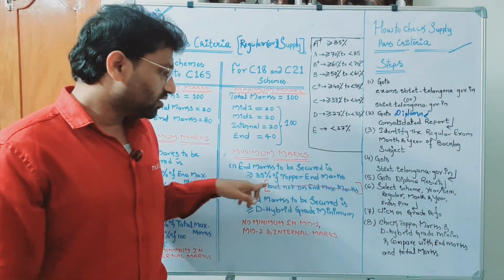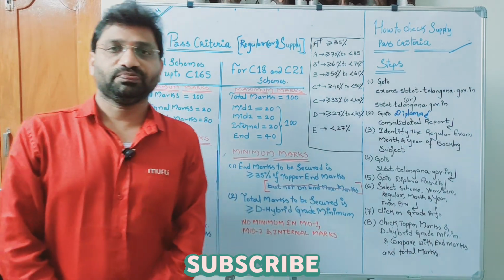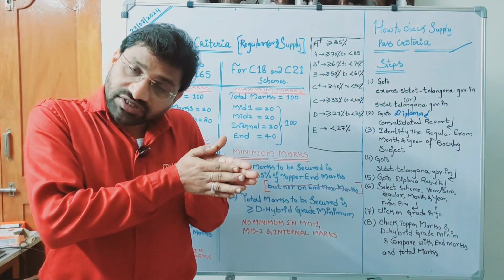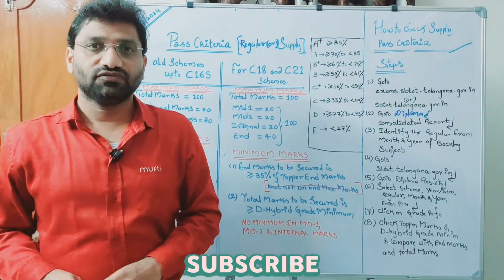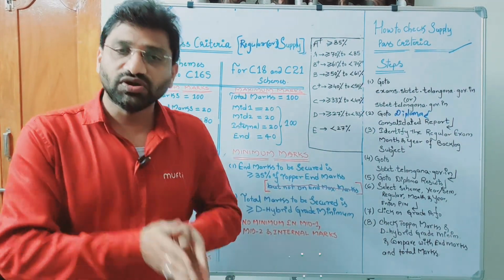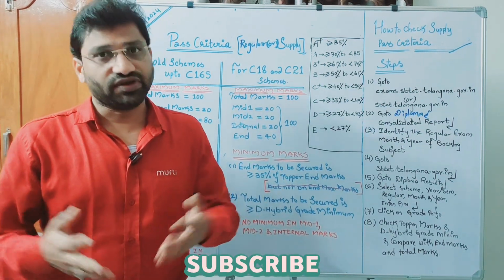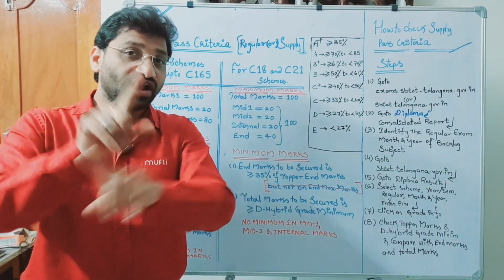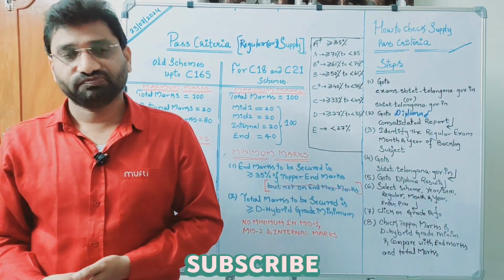End marks should be greater than or equal to 35% of topper marks. If the topper marks is 40 out of 40, then 35% of 40 is 14. That means you must get 14 out of 40. If the topper marks is only 30, what is 35% of 30? 10.5. That means you should get 10.5 out of 40, but not 14. That is the beauty of the system.